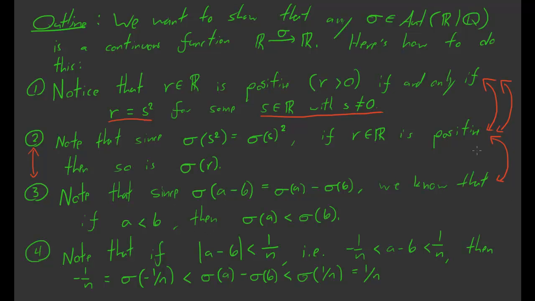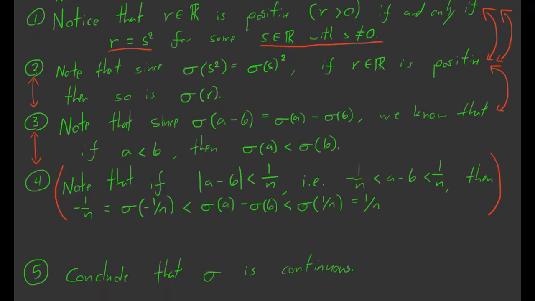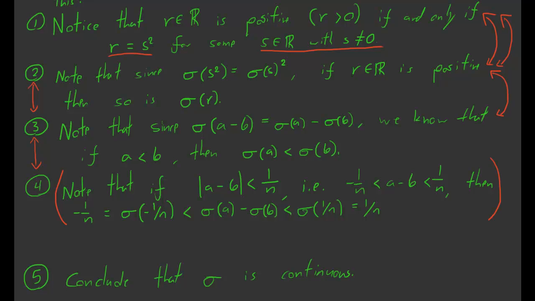So we're essentially done at this point, because now we can notice that if the absolute value of a minus b is less than 1 over n, so in other words, if the distance from a to b is less than 1 over n, then the distance between sigma of a and sigma of b is also less than 1 over n. So that takes a little bit of work to see, to go from this step to this step, and to kind of translate things around here, but you should be able to do it. Okay, and given all of this, we can conclude now that sigma is a continuous function.